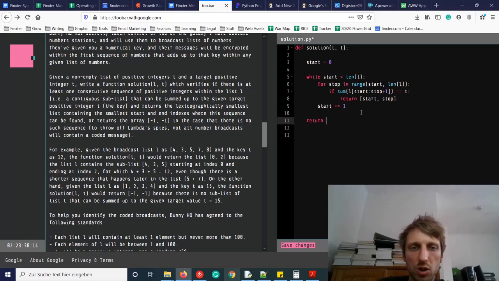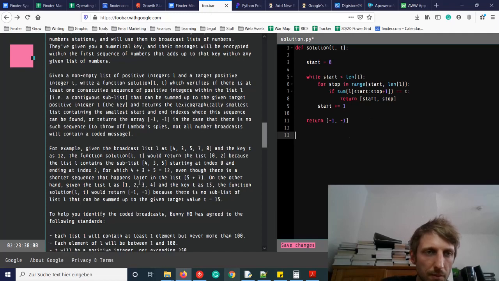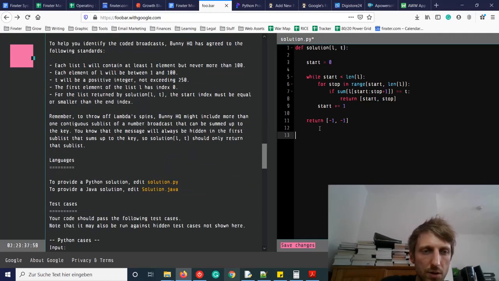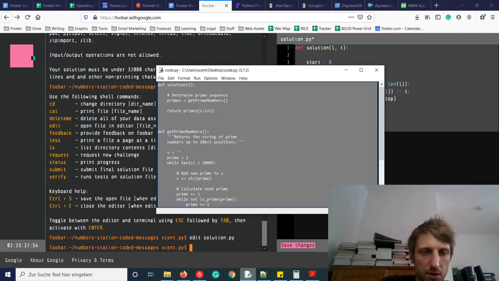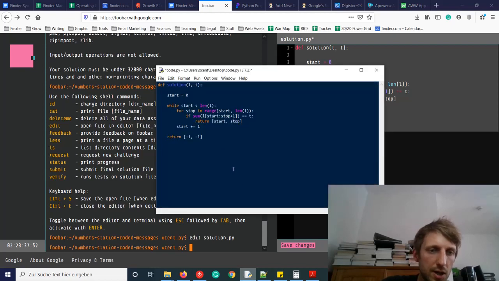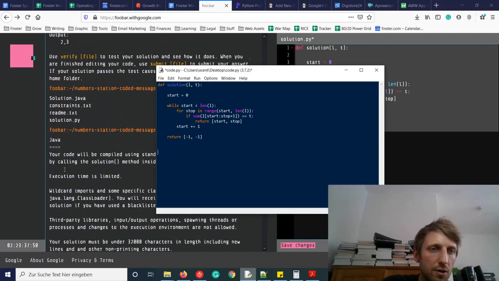But if there is no solution, then of course we want to return -1, -1. There's no sublist that can be summed up to the given target value. And now there is an optimization. So let's check first whether it works. I just copy paste this to my shell. Then I try the test cases they offer.